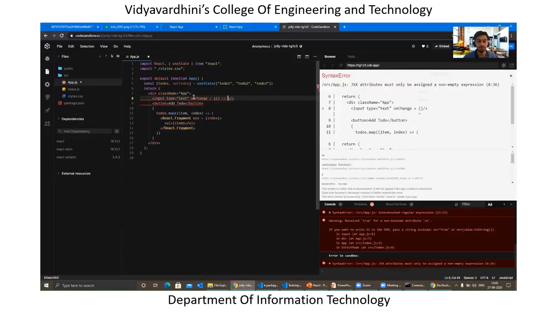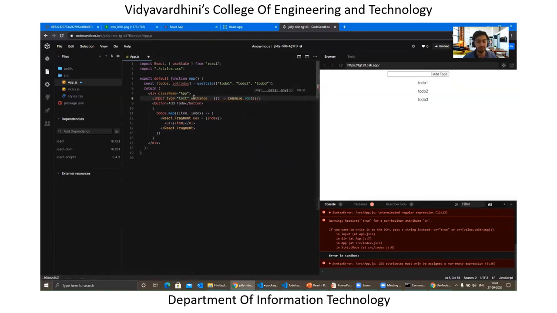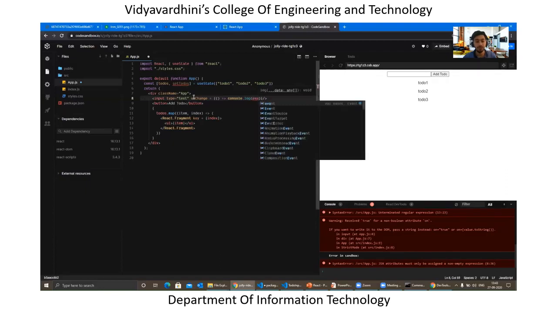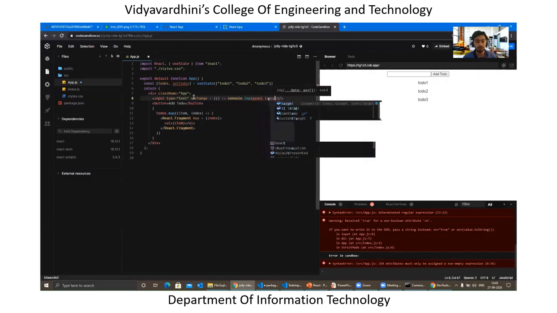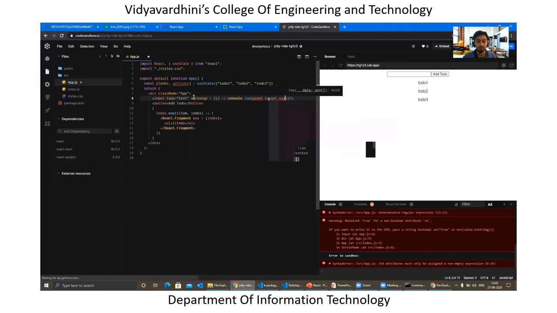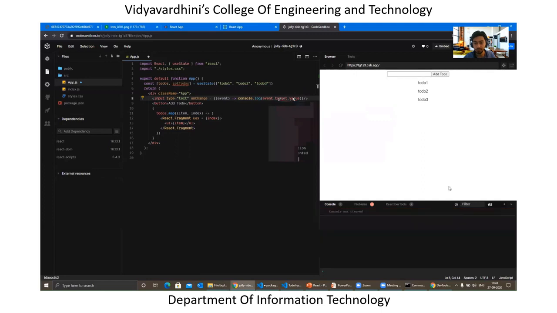So in this case, on change, I want to just see whether the things are getting rendered properly or not, or the value which I'm specifying is getting set or not. So in this case, we will be using the event dot target dot value, and we'll be passing an event over here, right? So what really will happen is that whenever I start typing something over here, you should see it on your console, right? So let's say I type this is test, so you can see that the same thing has been printed over here, right?